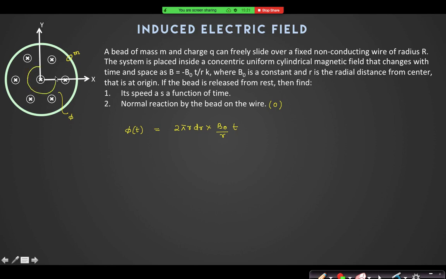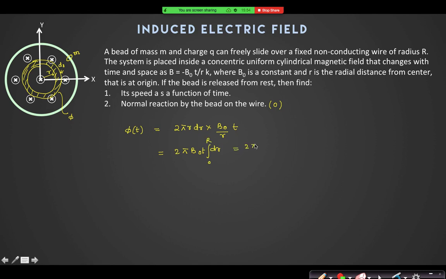I have taken a very small area at a distance r and the thickness is dr. Then the area is 2 pi r dr. I have integrated it, but B varies with r, so phi is equal to 2 pi B naught dr, and t is a constant. At a particular instant I am finding total flux from 0 to r.